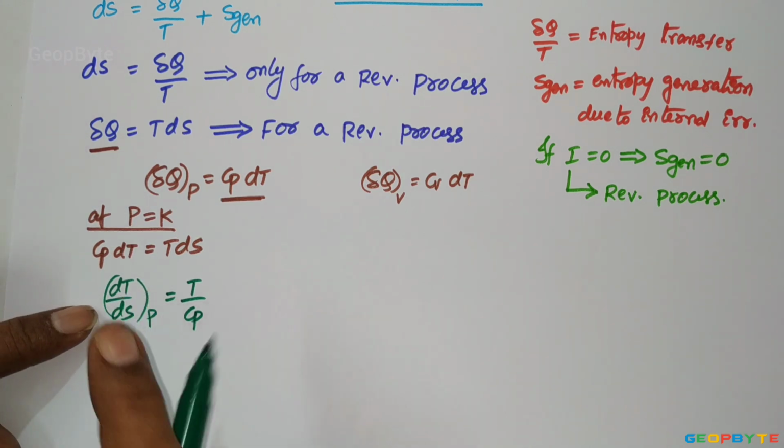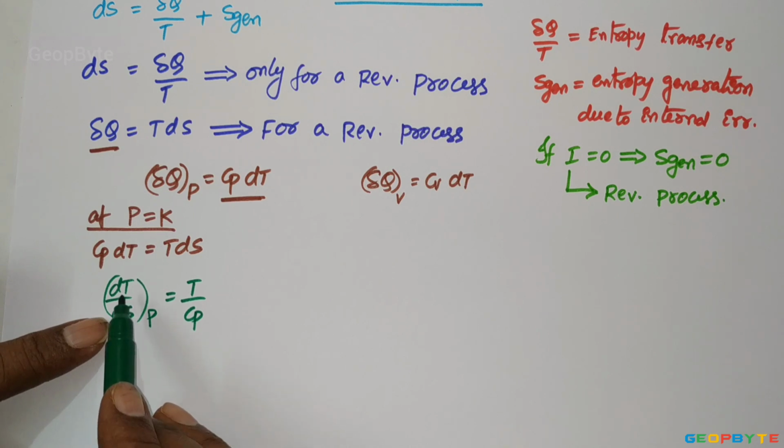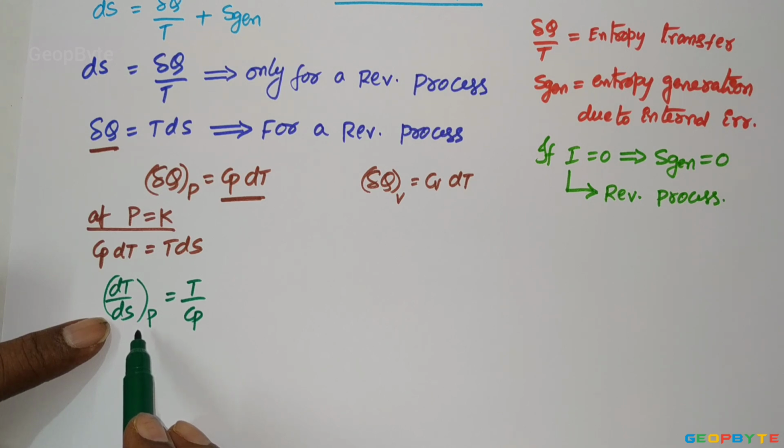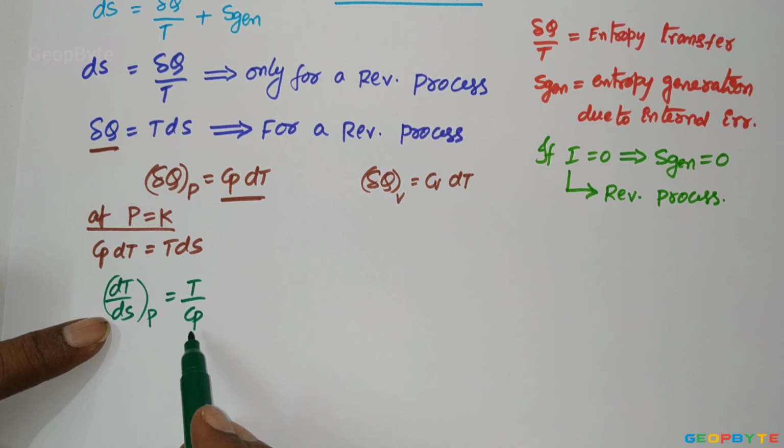The quantity dT by dS at constant pressure is the slope of the constant pressure curve in the T-S coordinate system, that is equal to T by Cp, where Cp is the specific heat at constant pressure.